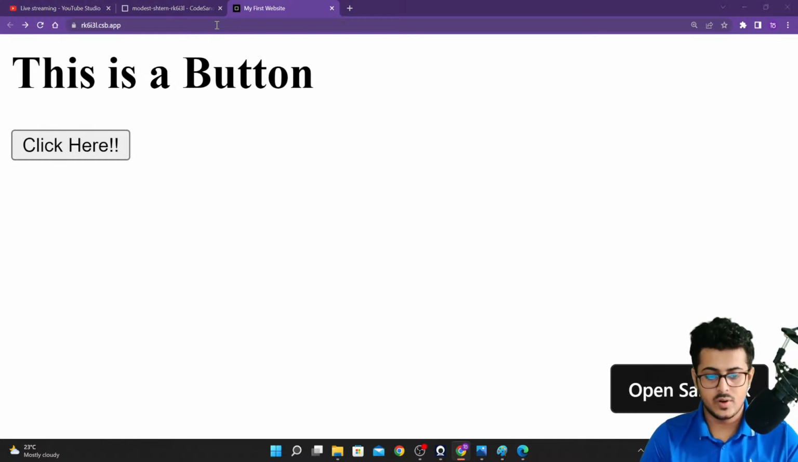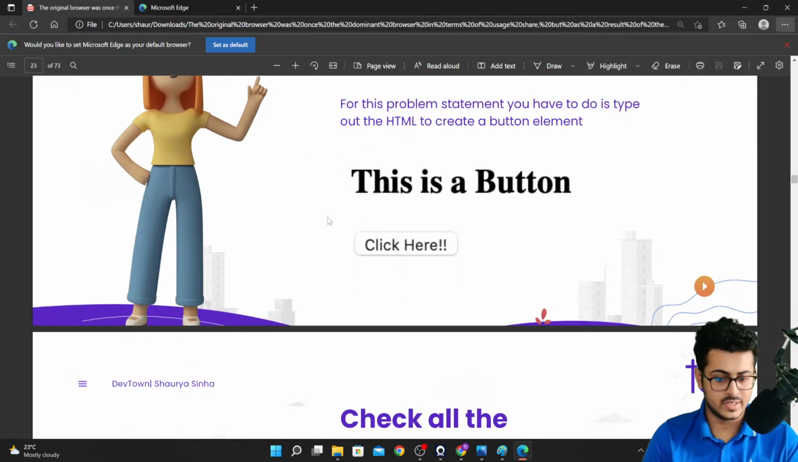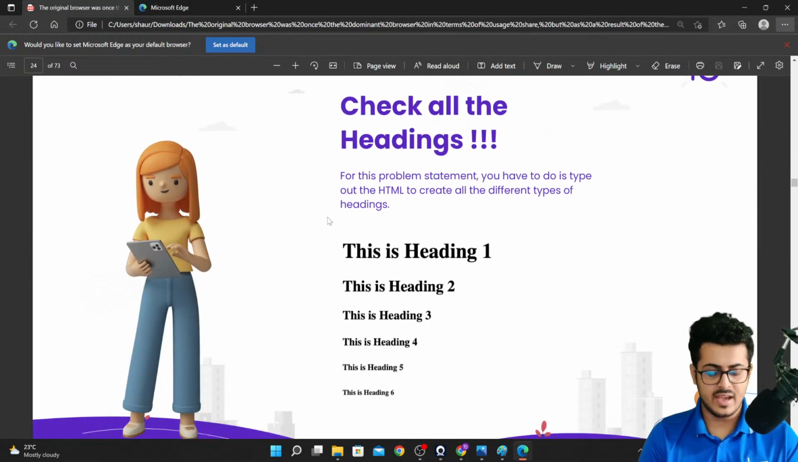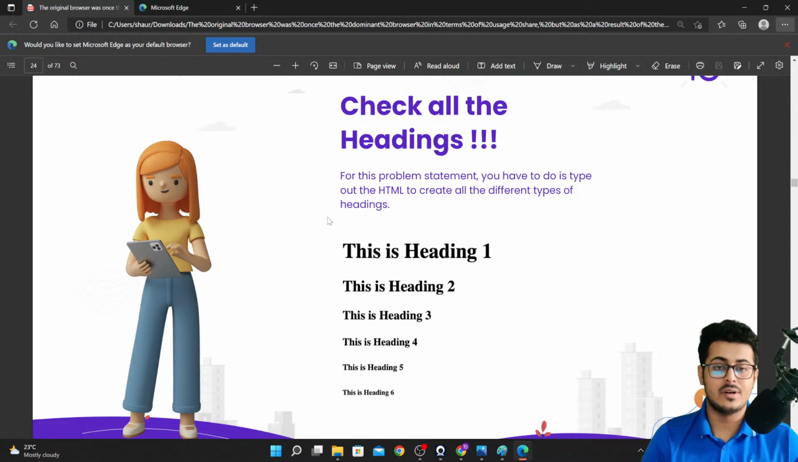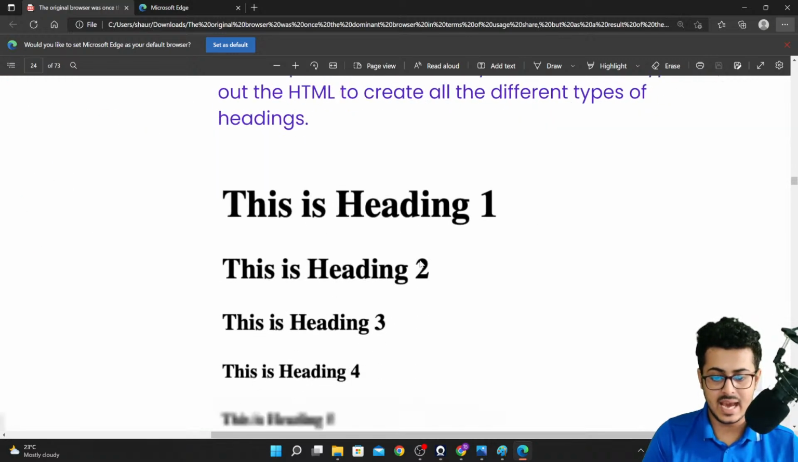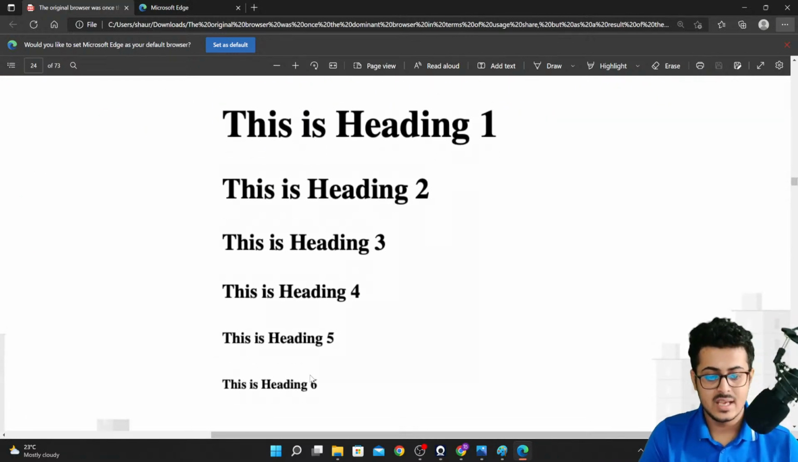Great. So let's move on to the next aspect. We have learned how to create a button. Now we have seen the h1 tag, the big and bold text that we saw on our screens. There are 6 heading tags, starting from h1 and going up to h6. There's no h0, there's no h7. From h1, h2, h3, h4, h5 and h6, that's it. These are all the heading tags. The h1 tag is the biggest and boldest, whereas the h6 tag is the smallest in size.